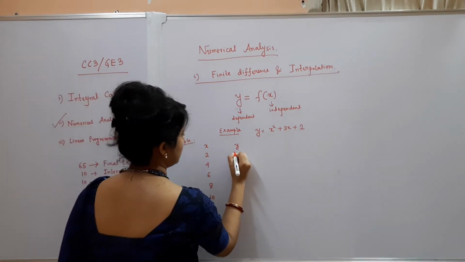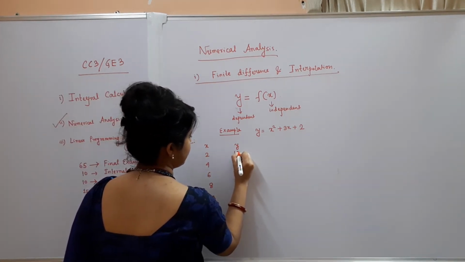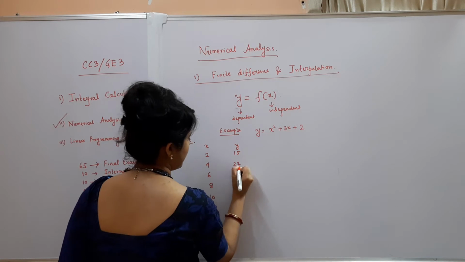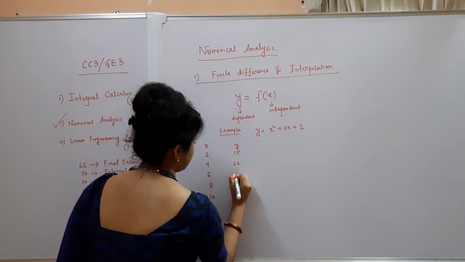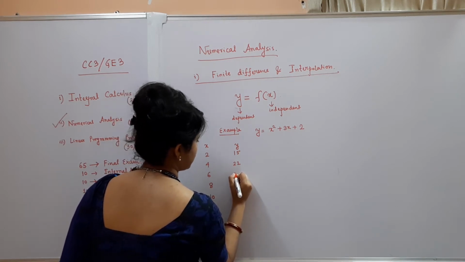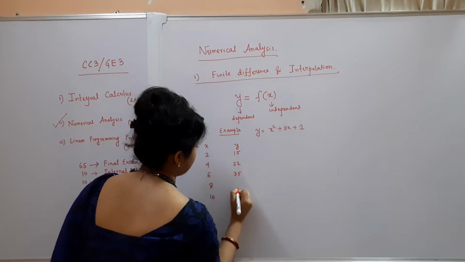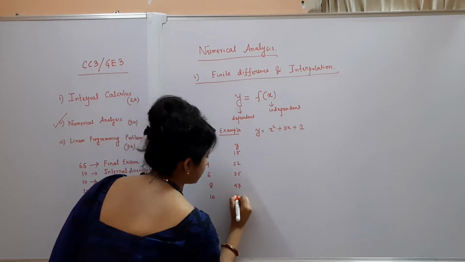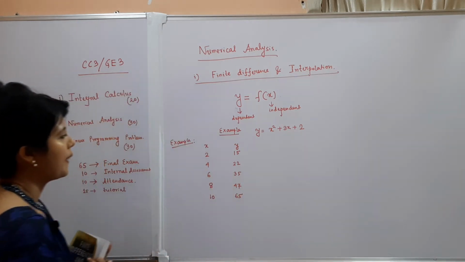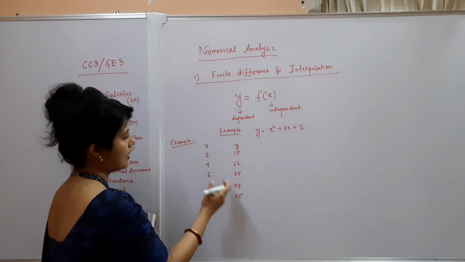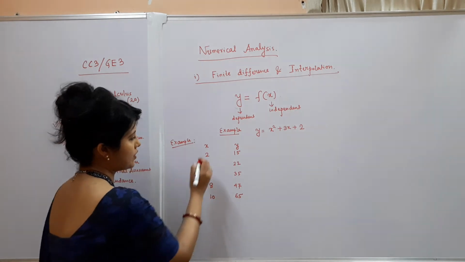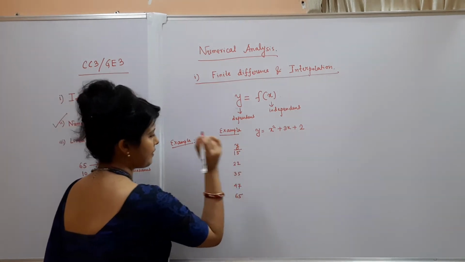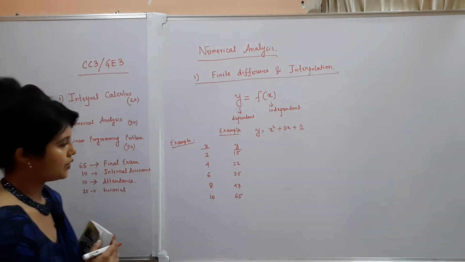These are the values of x and these are the values of y. It is given to you.